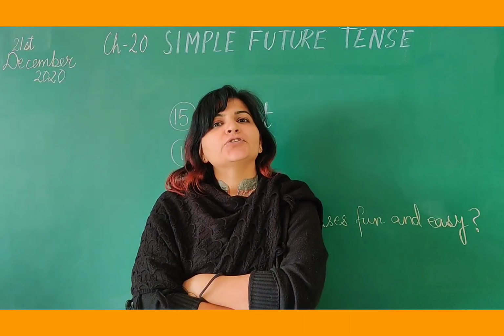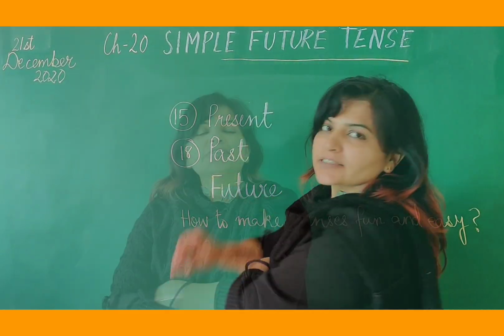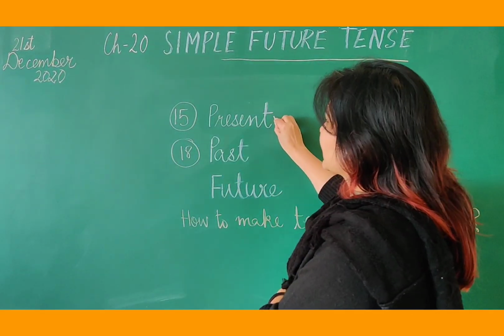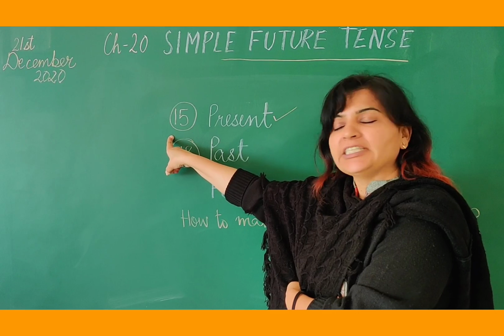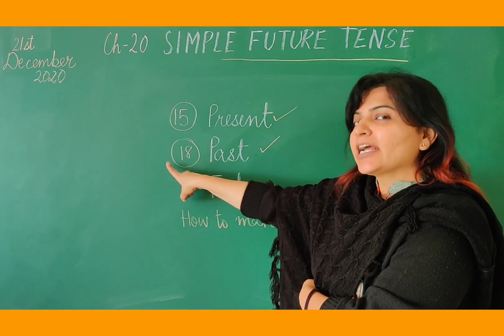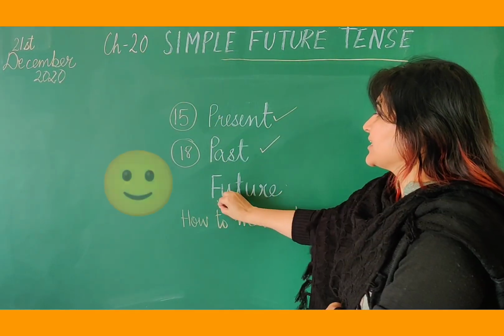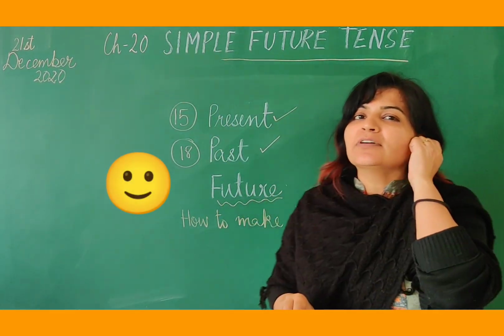Children, and today we are going to do simple future tense. So we have already done simple present tense, which was chapter 15. We have done simple past tense, which is chapter 18, and today we are going to do chapter 20, which is simple future tense. Alright, so let's begin.